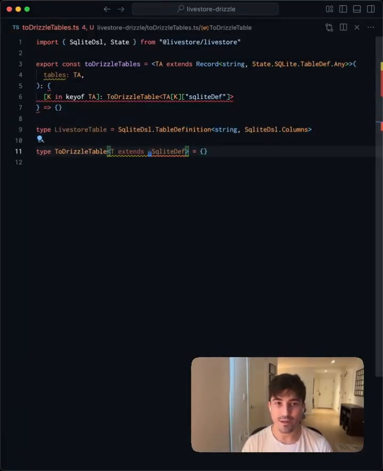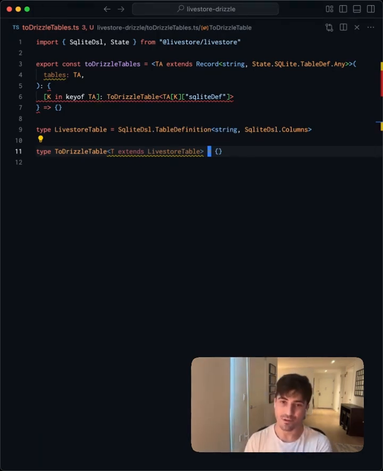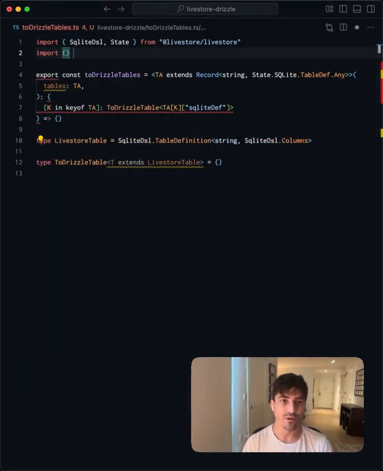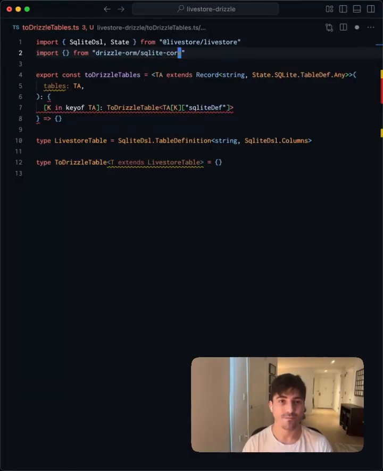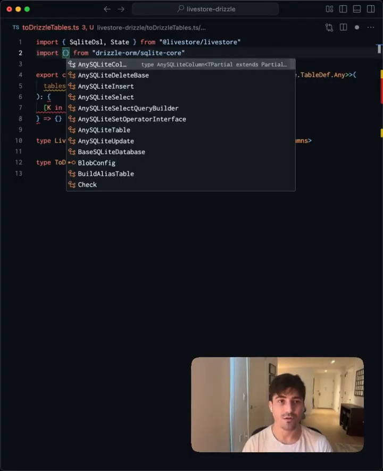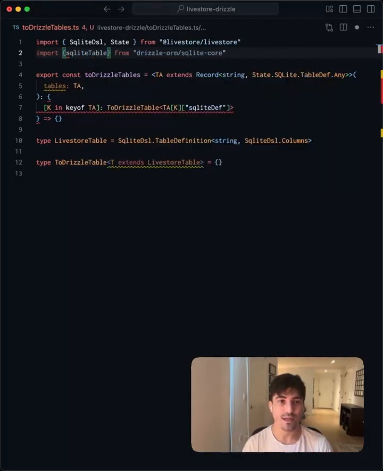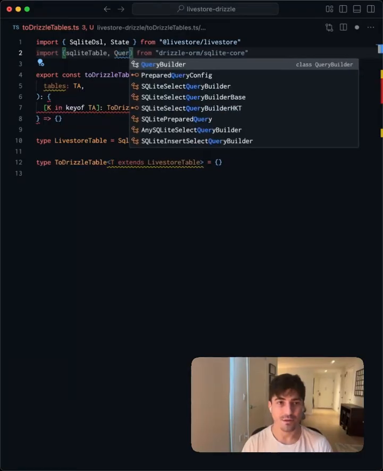And this should be a sufficient replacement. Now we need to figure out what we need to map that type into. So let's take a look at what the QueryBuilder actually gives us. Import from drizzle-orm/sqlite-core. And here we'll say SQLiteTable and QueryBuilder.